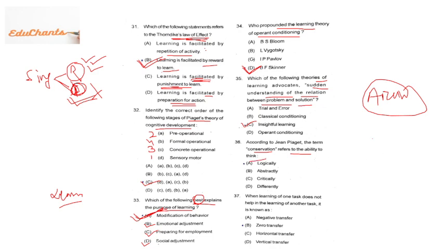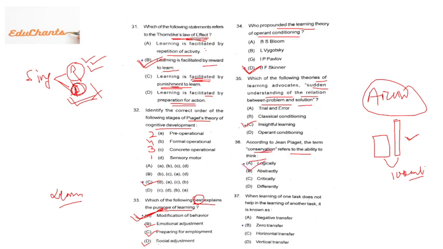According to Jean Piaget, the term conservation refers to the ability of... Now see, conservation means if you put a glass of water like this, and put another glass of water like this. Now if the child has to take one glass of water, then definitely he will choose this one, because he will think that it is quite larger, though both are 100 milliliters. Logic is not there. So conservation means logical thinking.